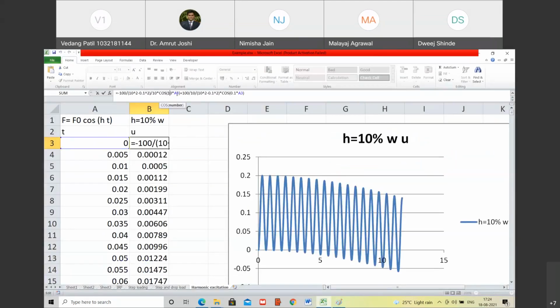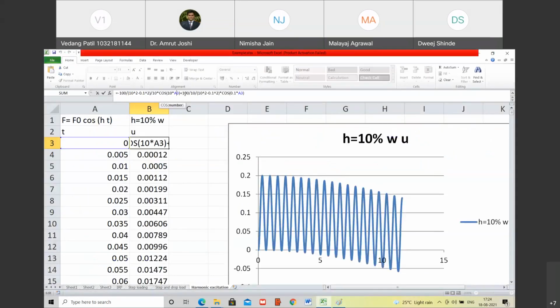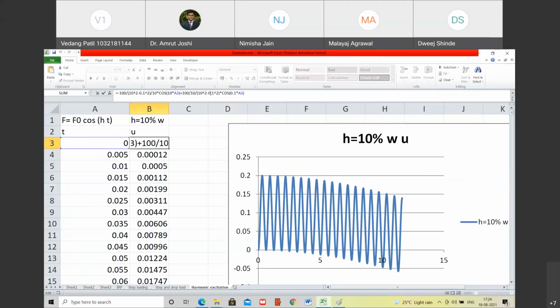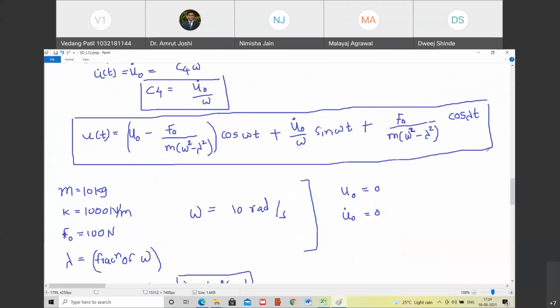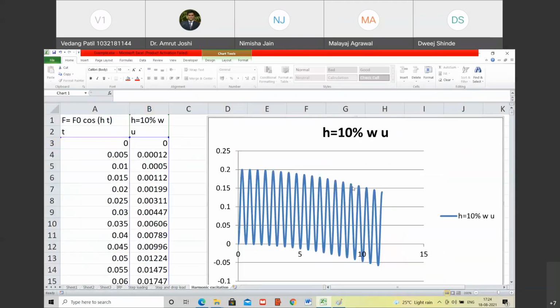Then cos of omega t, omega is 10, so cos of omega t is also correct. Then plus, this term is going to vanish, plus f0, that is 100 upon 10 square minus lambda square, 10 square into cos lambda t. I don't know why it should look like this.